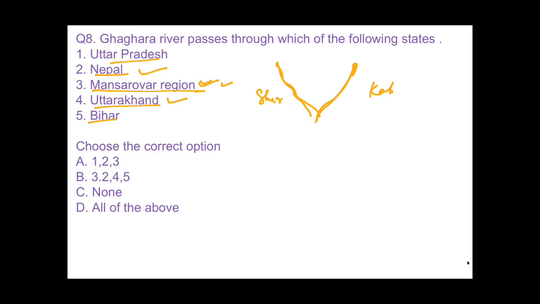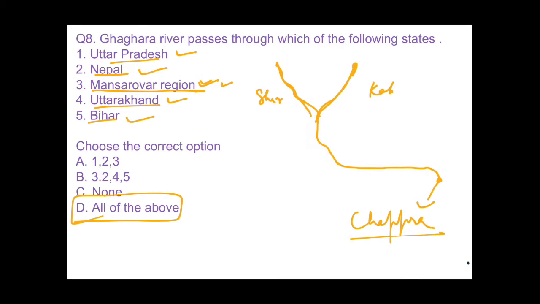And then it enters in Uttar Pradesh, so this would be also right. And then it meets Ganga in Bihar, so this one is also right. So the answer would be all of the above. And here it meets in Bihar in Chhapra district. You must know this, okay?